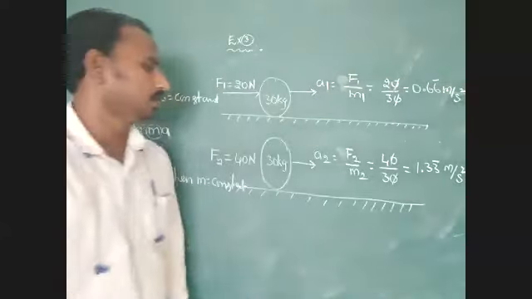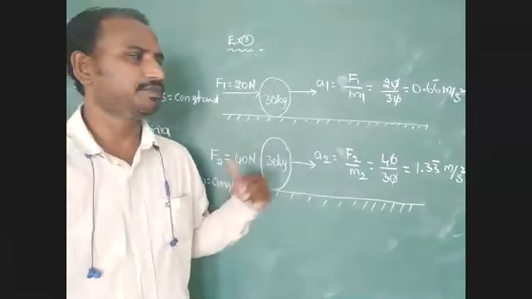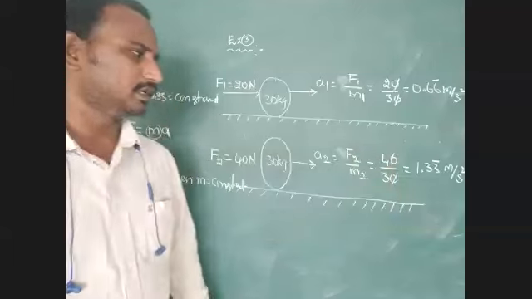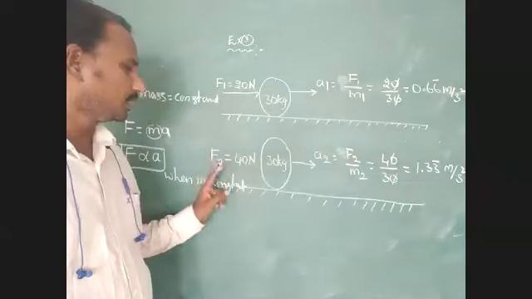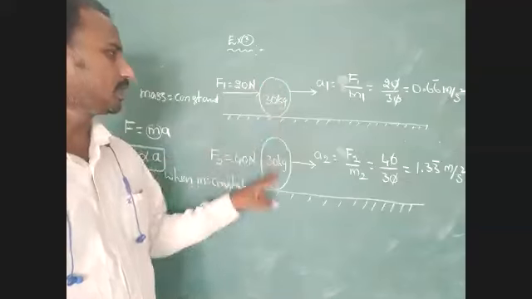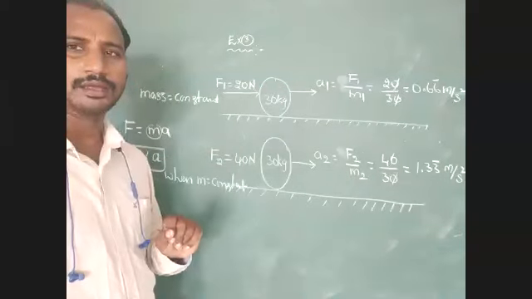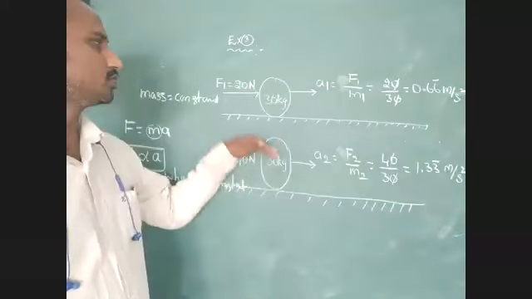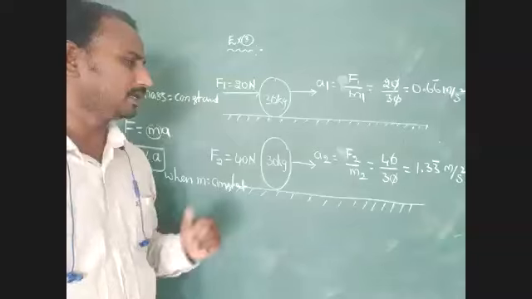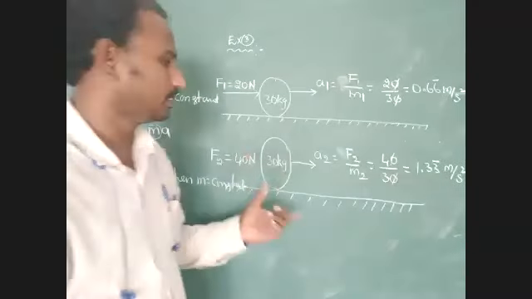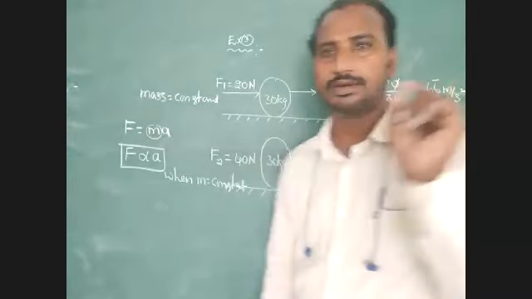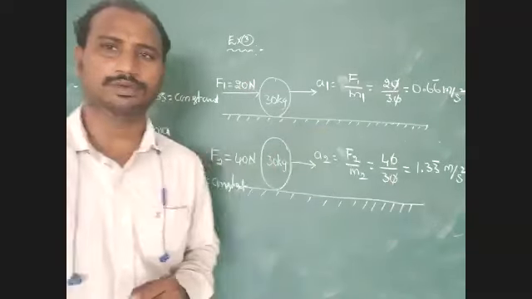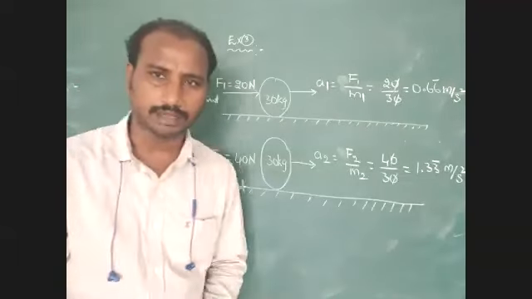And in which condition are we getting larger acceleration? First condition or second condition? In the second condition, we got larger acceleration. What is the reason? We are using a larger amount of force for the same mass of the body. In these two conditions, mass is constant. In the first condition, 20 Newton. Second condition, 40 Newtons. So because of that reason, in the second condition, the body is getting a larger acceleration. That acceleration value is 1.33 meter per second square.